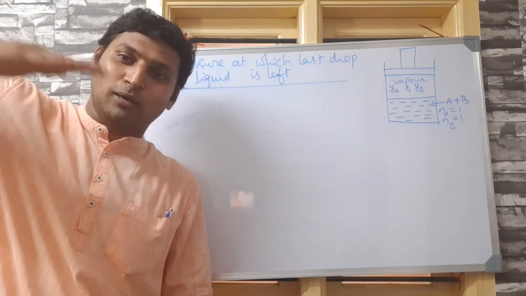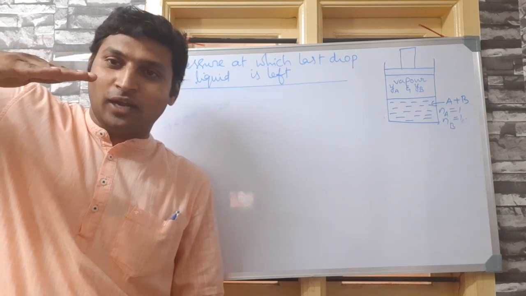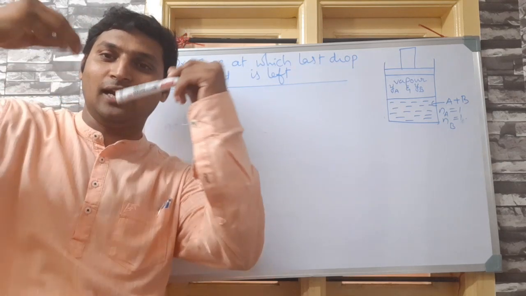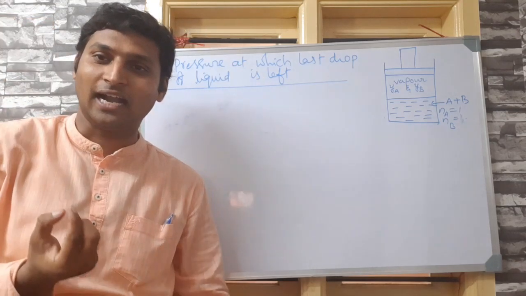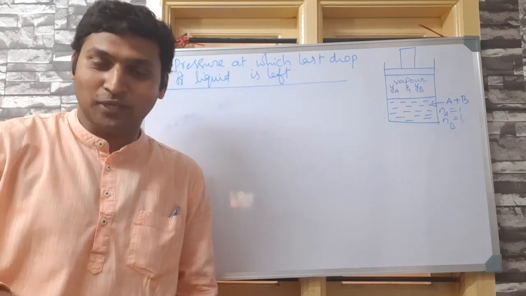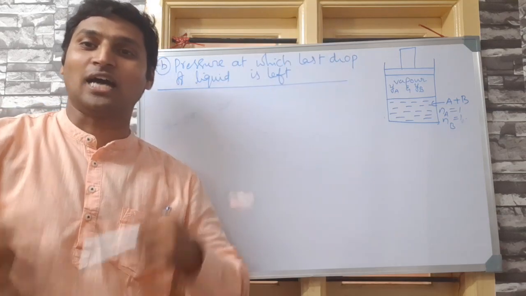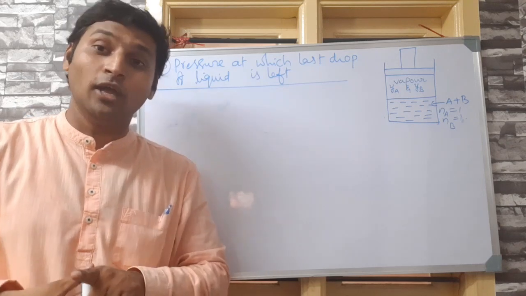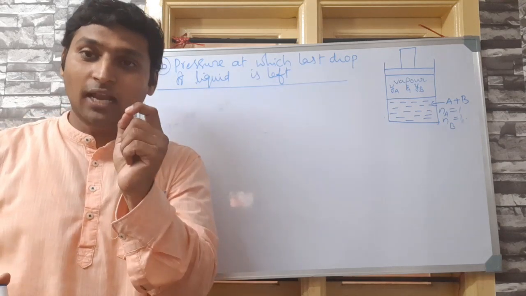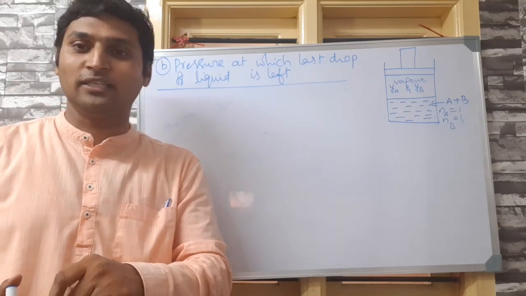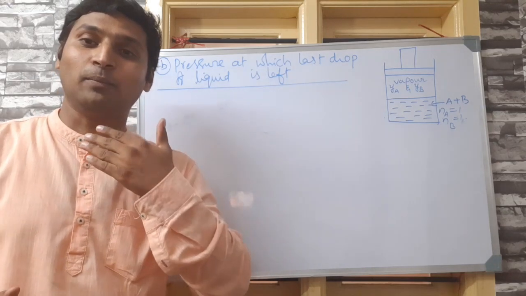bubbles, completely liquid went on vaporizing and reached a stage where completely it is vapors and left with only one drop of liquid. Means here you can understand almost 100% vaporization is over. That means what is left out now? Previously when we considered the first bubble, we considered entirely liquid is there. Now only one drop of liquid is left out, means entirely it has become vapor.